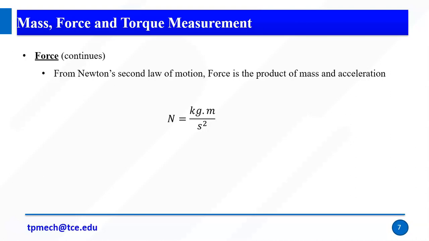We know Newton's second law: force is the product of mass and acceleration. So force equals mass into acceleration. For our seismic type of accelerometer, we use the same formula. We know the seismic mass, and instead of force we use the spring constant and linear displacement. The force unit is the Newton, which means kg meters per second square, right?